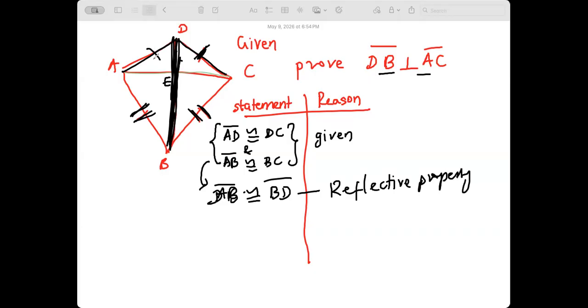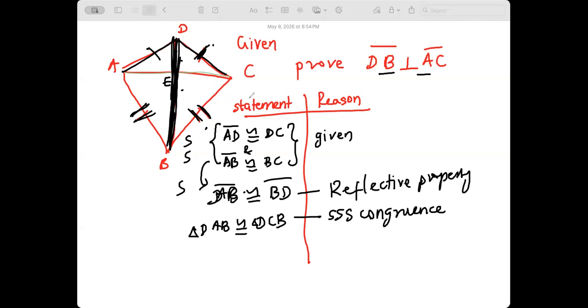Yeah, because when I say ADB, that's the same as CDB, right? Okay, so from here, what can I conclude? Side, side, side. What two triangles are congruent? DAB and DCB are congruent by what congruence? Side, side, side. You have to follow the logical sequence: SSS congruence. It takes time, it's okay. SSS congruence. Now, this doesn't do anything by itself, but I can do something. What can I do?